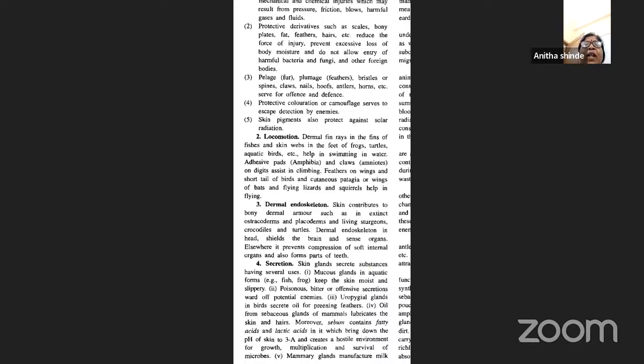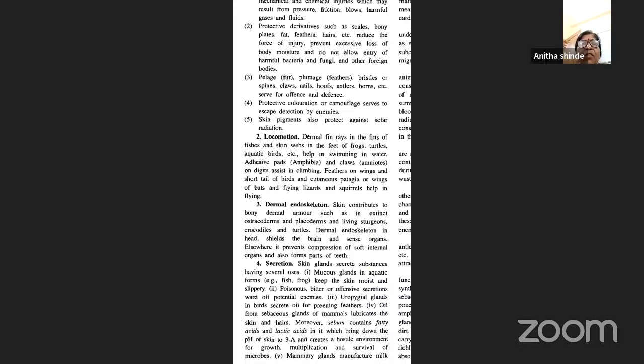How does it help in locomotion? Just now we have seen that, first of all, in the fishes you have fins, and these fins consist of fin rays, so the fin rays help in locomotion. Likewise, in the feet of frogs you have skin webs, and also in the turtles and the aquatic birds, they help in swimming in water. Then some of the amphibians possess adhesive pads, and claws are present on the digits, which also help in climbing.